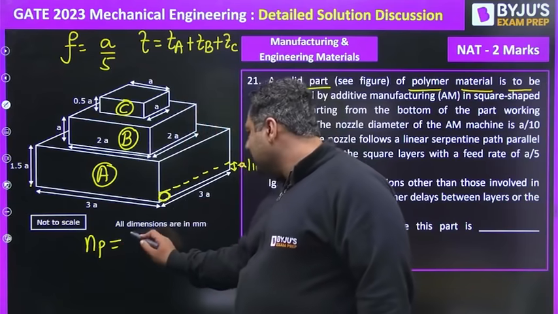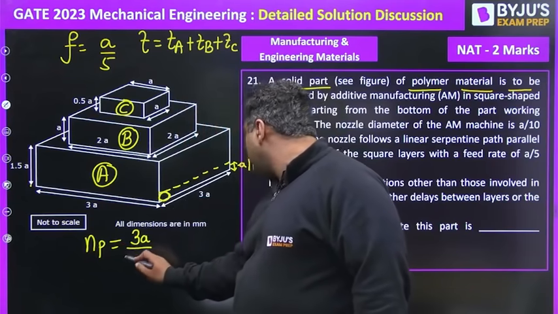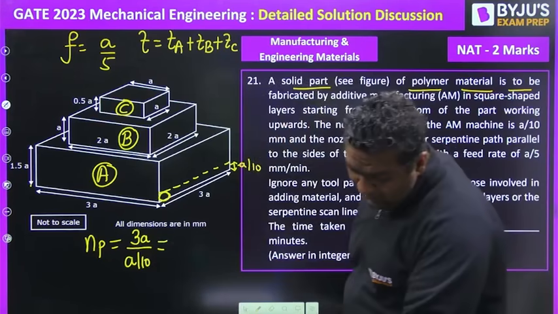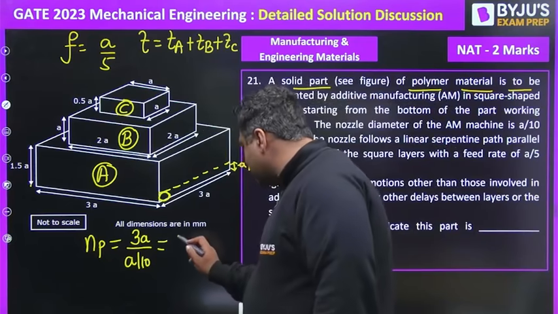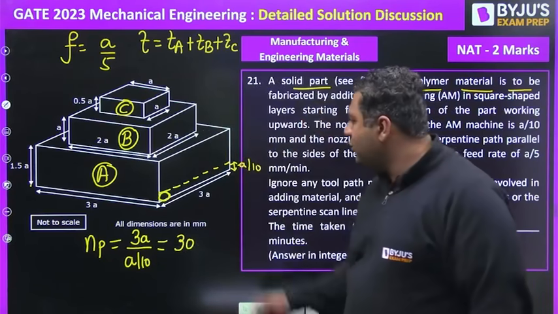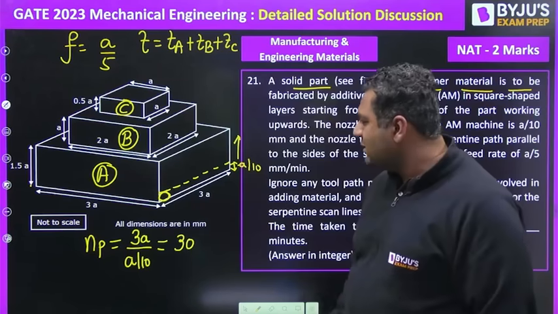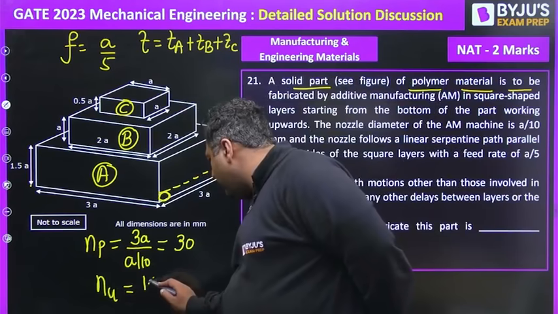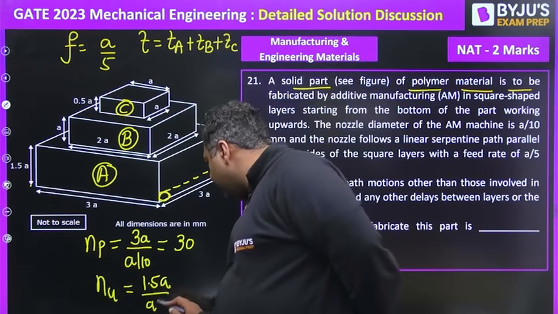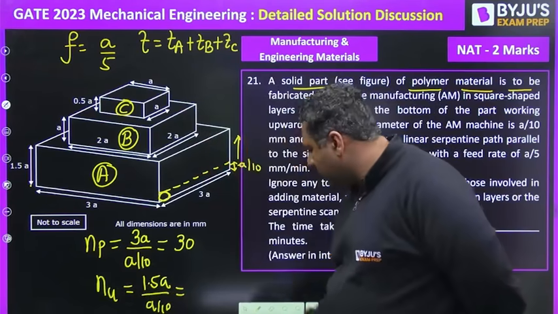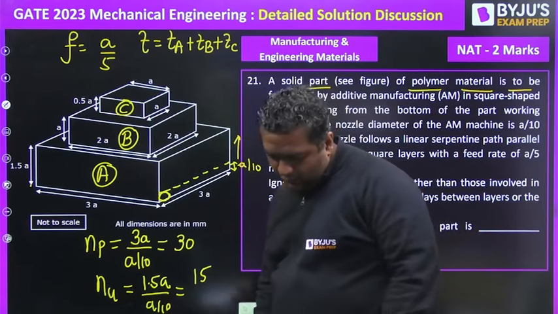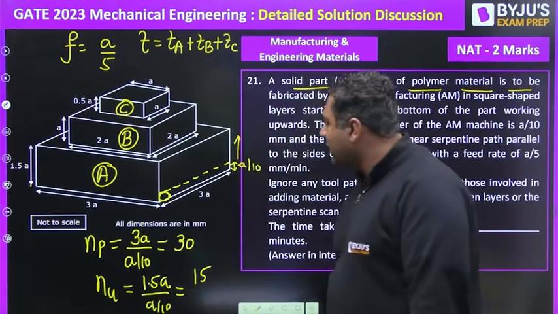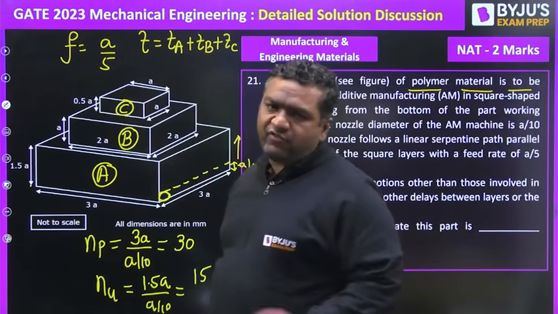For this, 3A is the total distance to be traveled. A by 10 is the nozzle tip, the nozzle diameter. By solving this, you will get the number of passes as 30. Similarly, when you go in the upward direction, this is for 1.5A. So I am showing this as NU as 1.5A divided by A by 10. I feel this will come out to be 15. Let me check. Yes, it is 15.